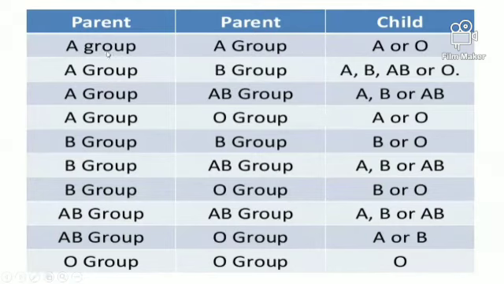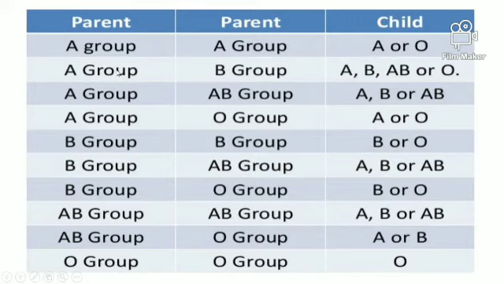Here, if the father has A blood group and the mother has A blood group, the child may be A blood group or O blood group. The O blood group is also possible because the alleles are present on the chromosome. If the A antigen is present, the blood group is A. If the antigen is absent, the blood group is O.